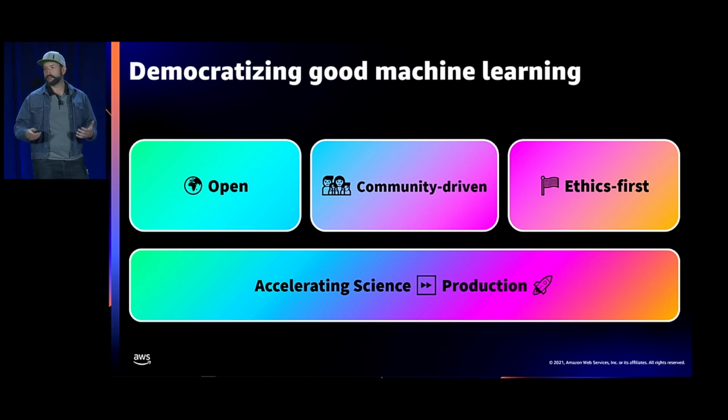The solutions are yet to be built. That's why doing everything in the open with the community is the best way to tackle that. The end result of all this work is that we're accelerating the time it takes for the latest science to make it into production at your companies, right? From the time that this cool new paper comes out to the time that you can use it in your workflows and in SageMaker, we make that as short as possible.